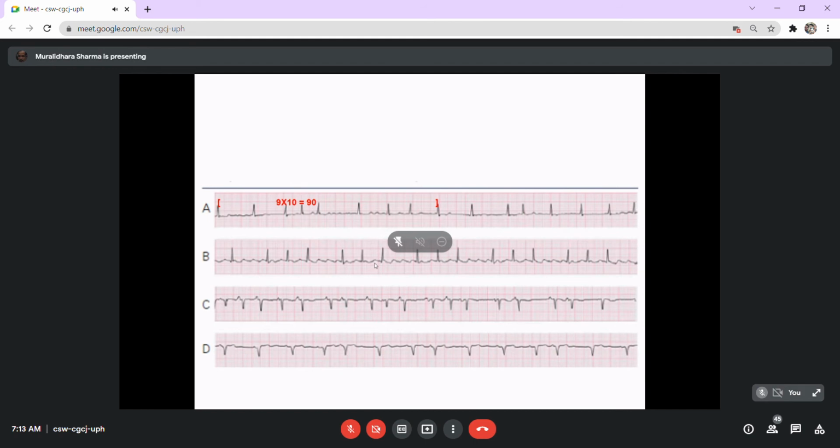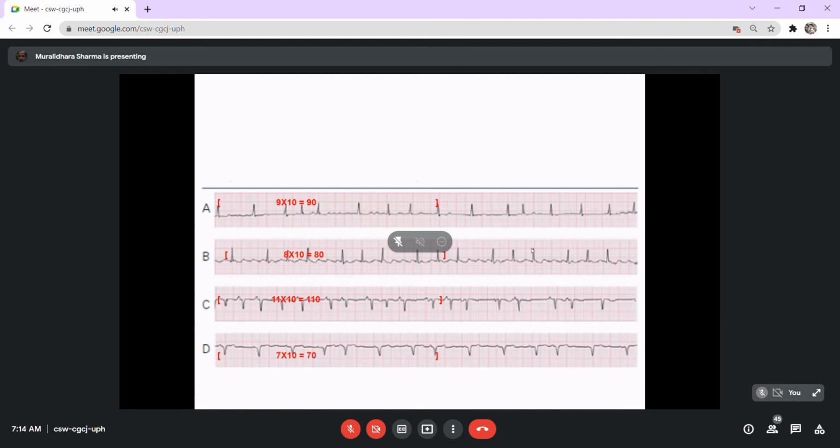Now this is about the basic ECG recording and reading. So first, the rhythm has to be assessed. If the rhythm is abnormal, then you will have to calculate by counting the number of R waves in a larger strip, where you record 6 seconds, and then multiply it by 10. Or similarly, when it is 8 into 10, the pulse rate will be 80. Or when it is 11 into 10 in this ECG, 11 R waves are produced, and hence the rate will be 110, or 7 into 10, that's 70.